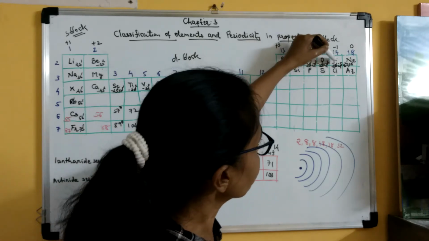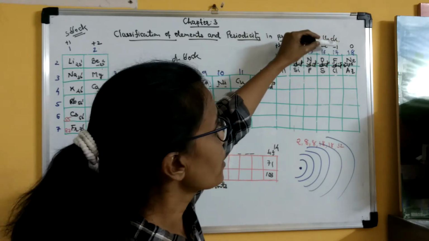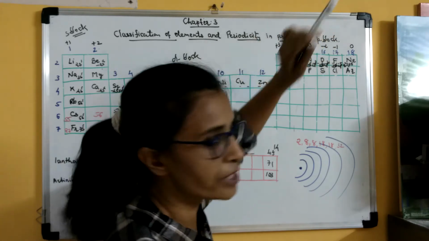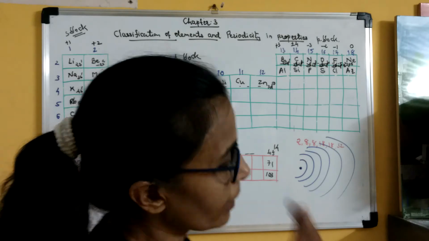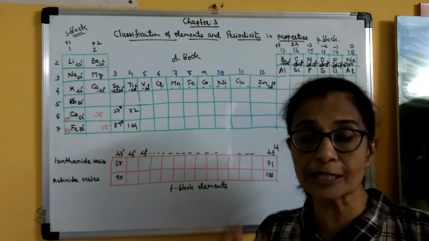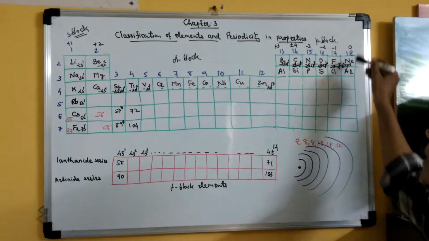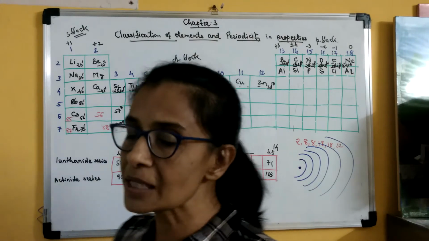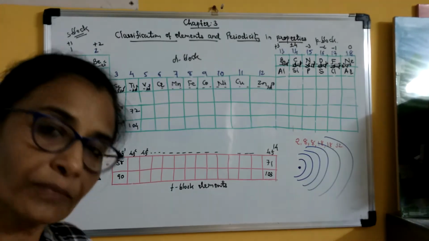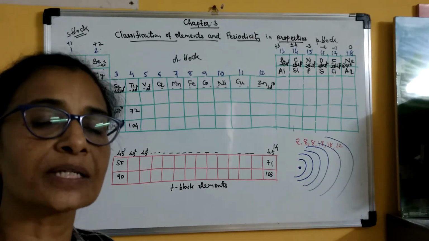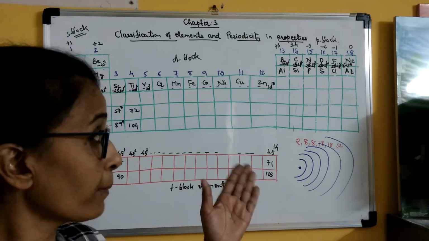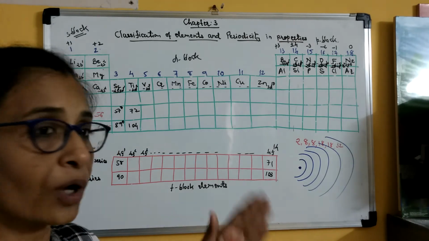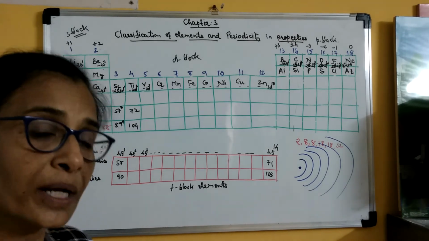Then 7 minus 8 means minus 1, and 8 minus 8 means 0. So the group 18 elements are also known as zero group elements because their valency is 0. Zero valency means these elements will not participate in any chemical reaction.